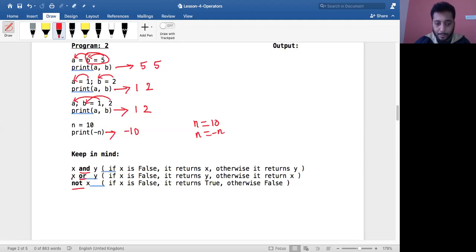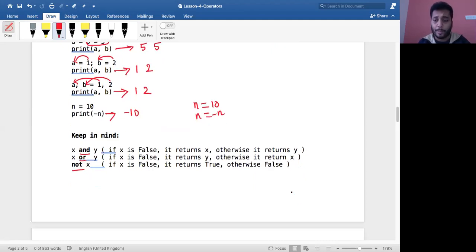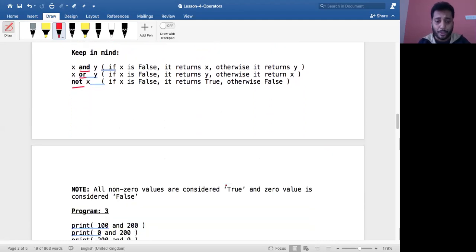If this expression is false, that is, on the left-hand side, if x is false, then return y, otherwise return x. Then not x: if x is false, return true, otherwise false. So we'll see how this works with an expression. This is what you'll have to keep in mind, a very important thing. Now we'll solve this.